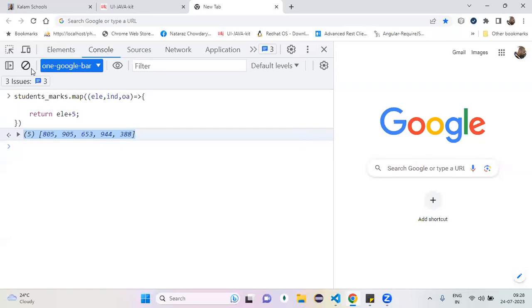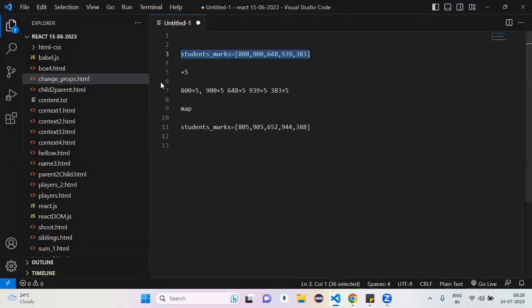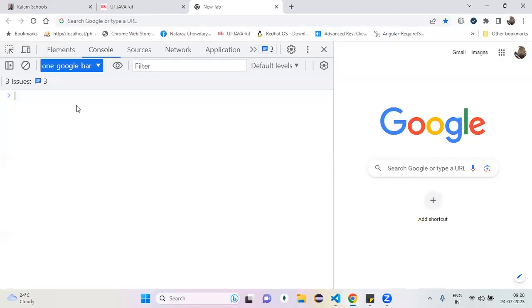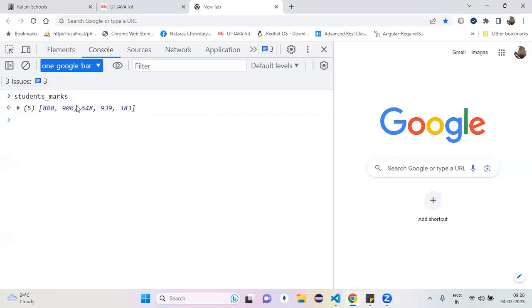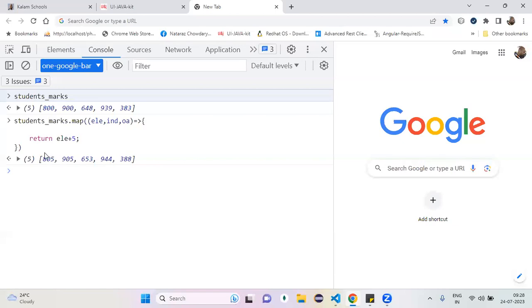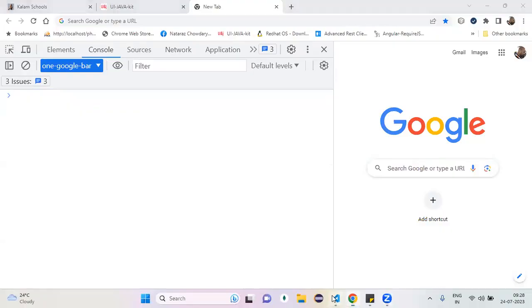Are all okay about the map method? This particular map method I want to use in my lists and keys concept. Let me come back to our lists and keys concept. Is the map method going to update the students marks array, or is it going to create a new array? No, a completely new array. The students marks array is this one only. Map returns a new array; it does not update your original array.